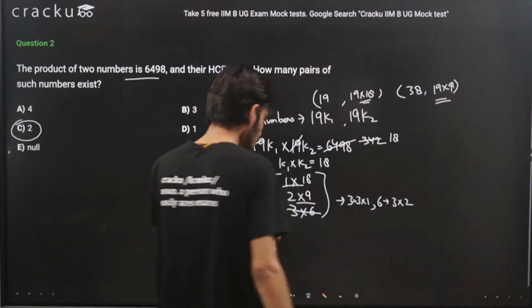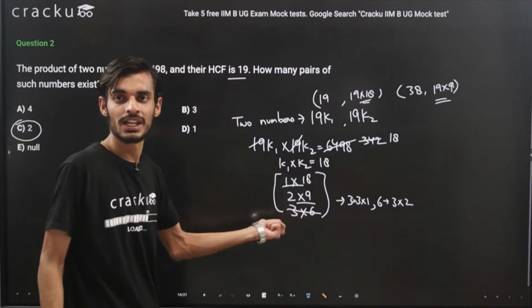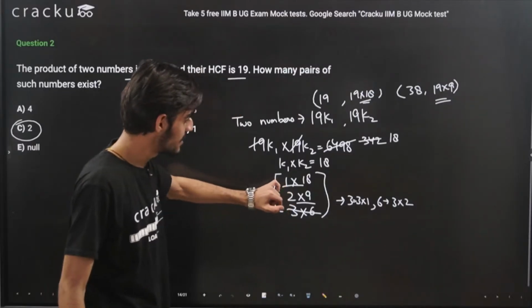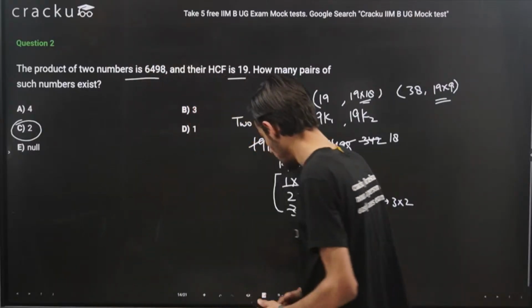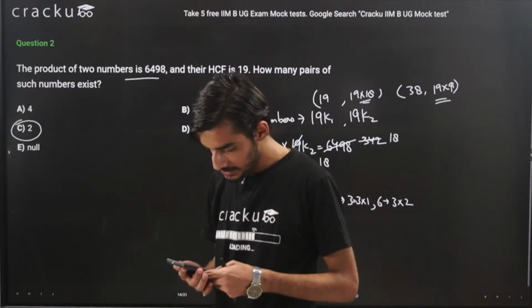So only one case was not possible, that is 3 into 6, because these numbers should be co-prime, but they have a common multiple between them, that is 3. So only two possible cases are there, 1 into 18 and 2 into 9. I think this should also be clear. If this is clear, we can move ahead to the next question.